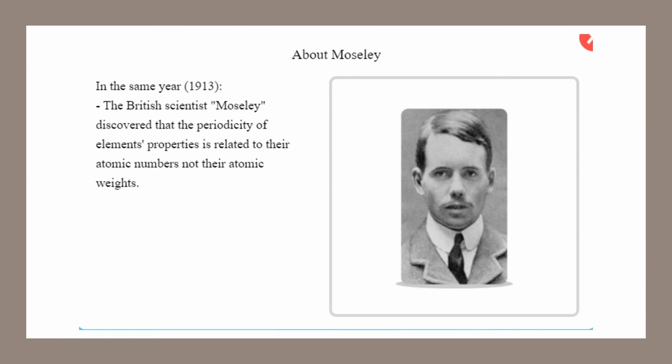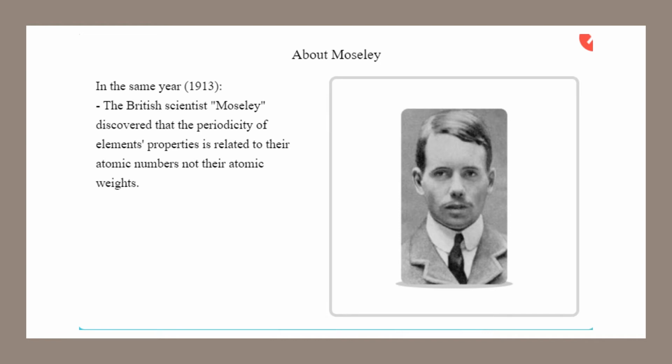After Mendeleev, there were two famous scientists. The first one was Moseley and the second one was Rutherford. They worked at the same time, and by the time that Rutherford discovered the positively charged particles inside the nucleus, Moseley also discovered more properties of the elements by using X-ray studies.